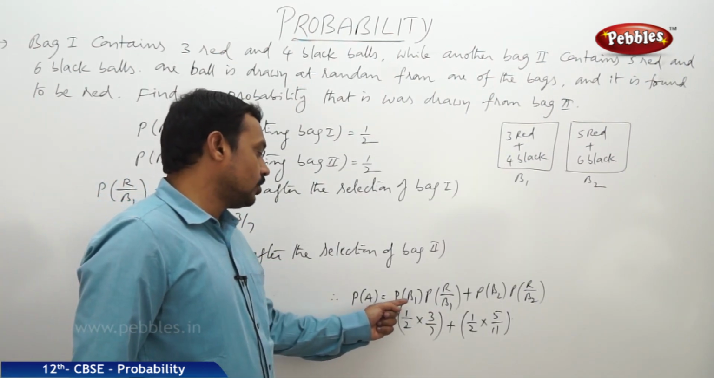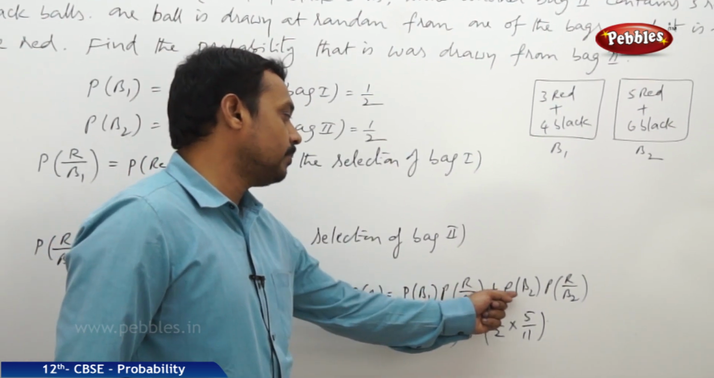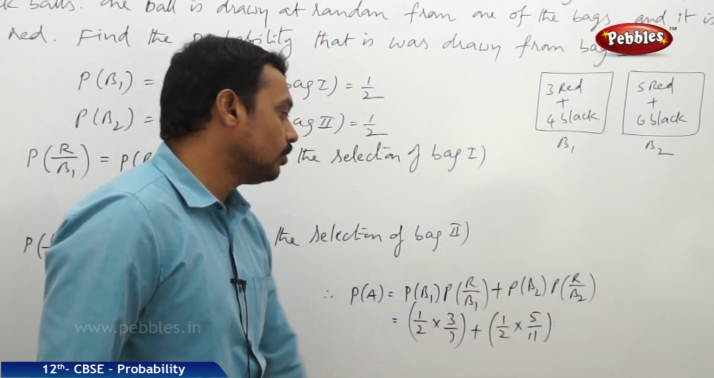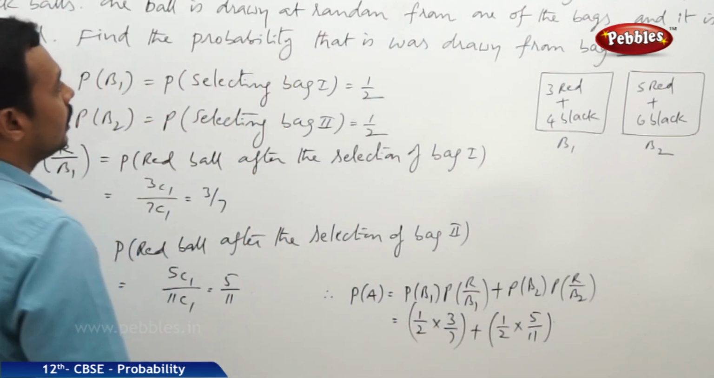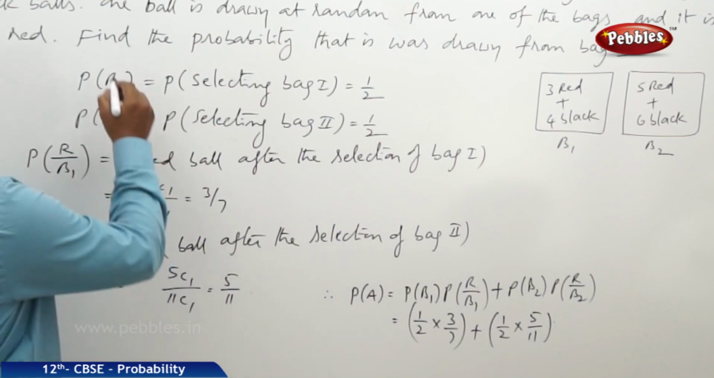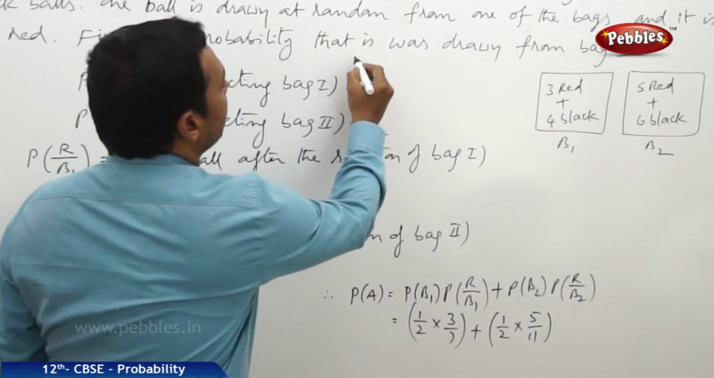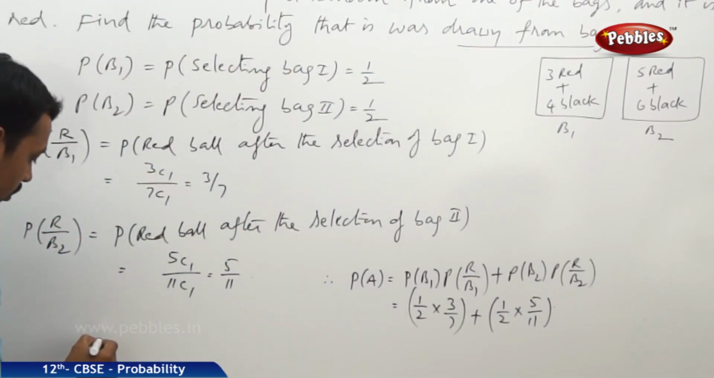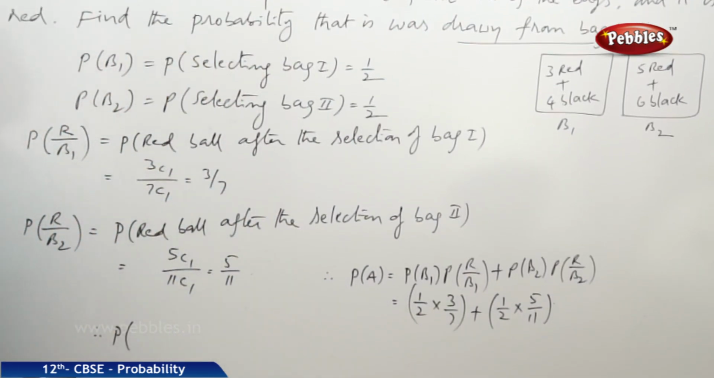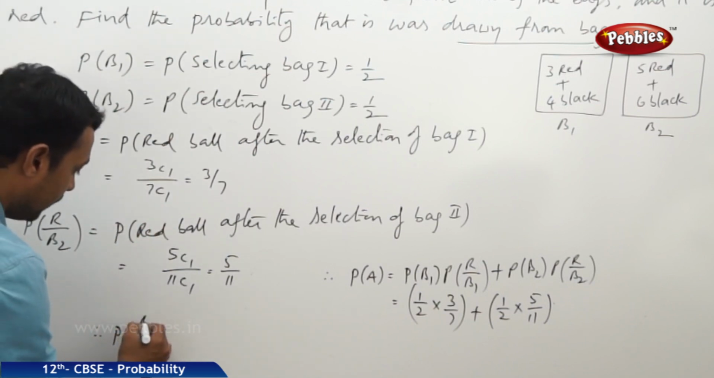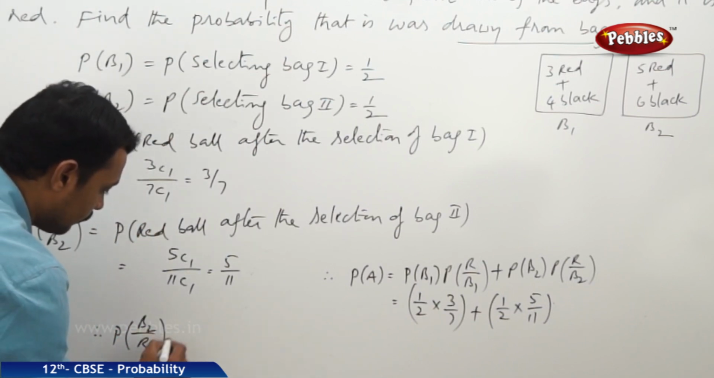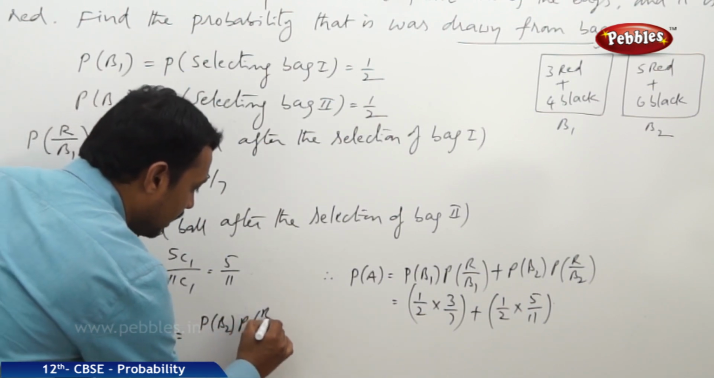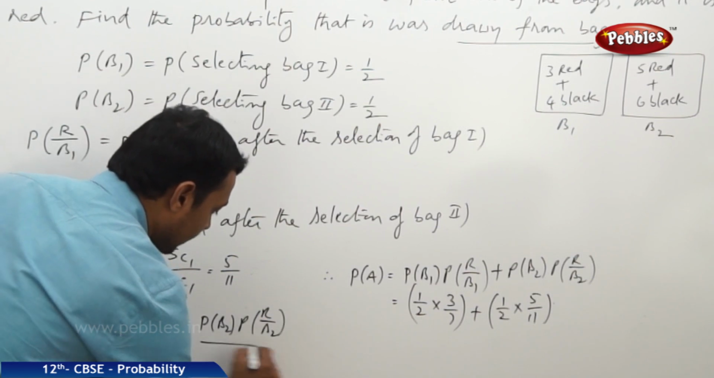Therefore, P of A is equal to P of B1 into P of R by B1 plus P of B2 into P of R by B2, which is 1 by 2 into 3 by 7 plus 1 by 2 into 5 by 11. Now the required probability is the probability that it was drawn from bag 2. Therefore, the probability that the ball was drawn from bag 2, P of B2 by R, is equal to P of B2 into P of R by B2 whole divided by P of A.